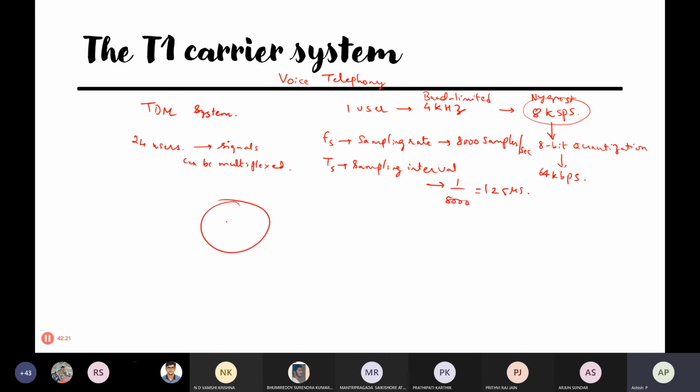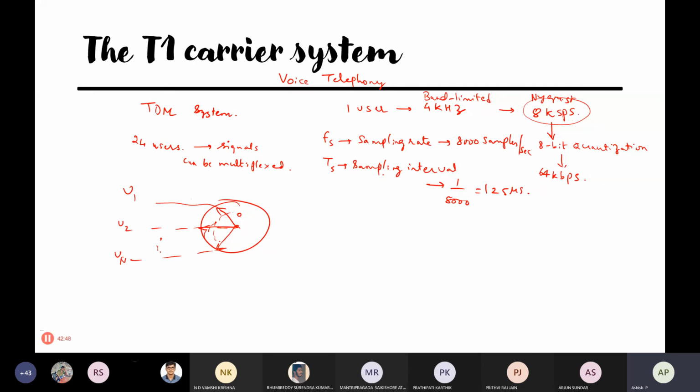So at each 125 microseconds, this commutator switch will be shifting. First at 0, it will be pointing to the first user. Then after this many microseconds, it will point to the second user, and like that it will point towards the nth user after so much time.